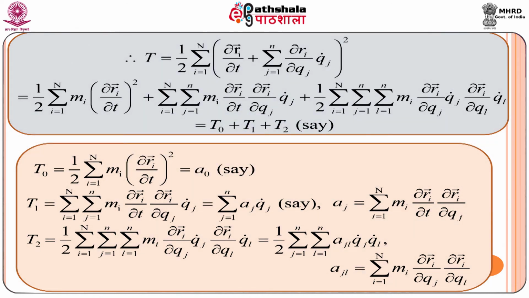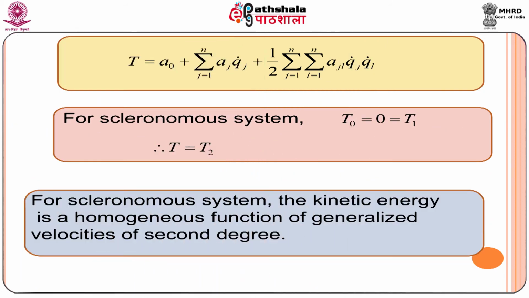Similarly, T1 becomes 0 as del/del t of R_i becomes 0. But in the expression of T2, there is no term containing time t, so it is non-zero. Hence, for a scleronomic system, we have T equal to T2. This is the expression for T2.